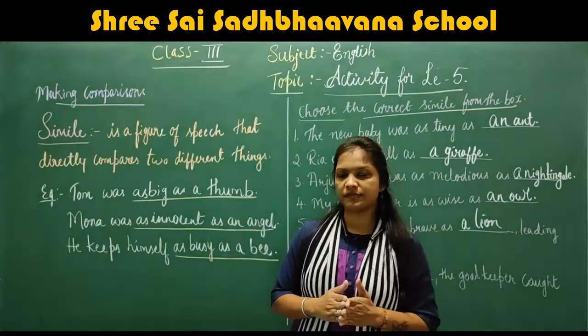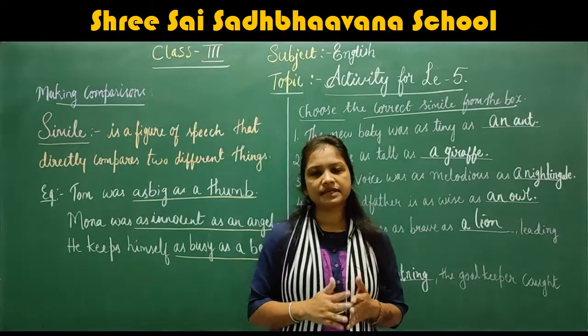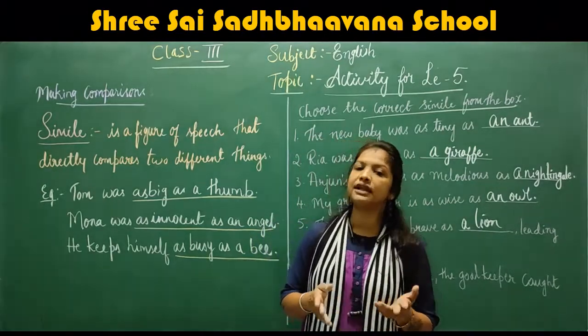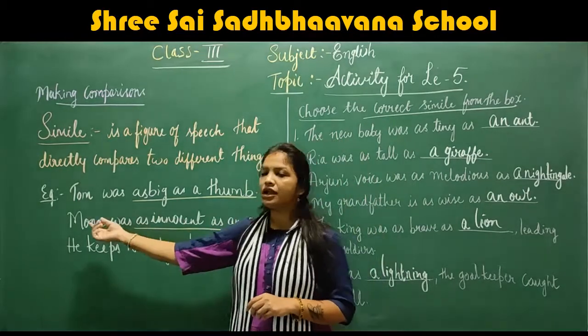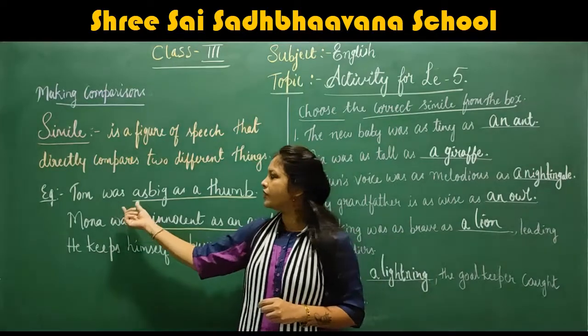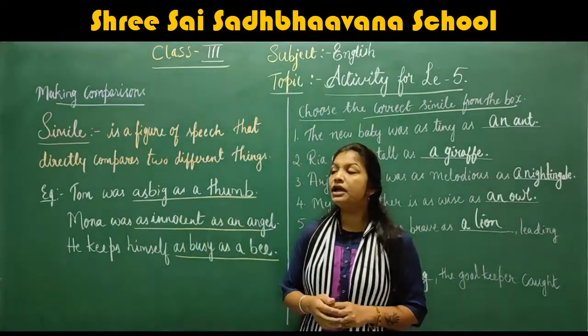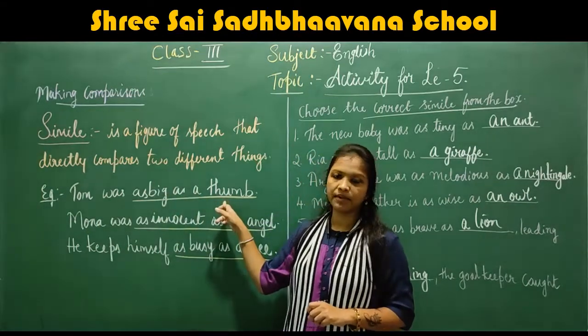Simile is a figure of speech that directly compares two different things. Okay, here for example, Tom was as big as a thumb. Here, Tom's height is compared to a thumb.